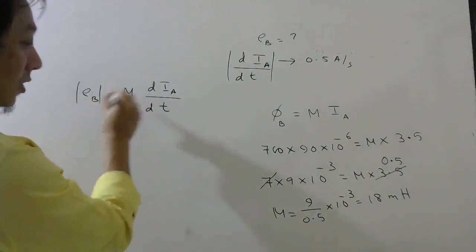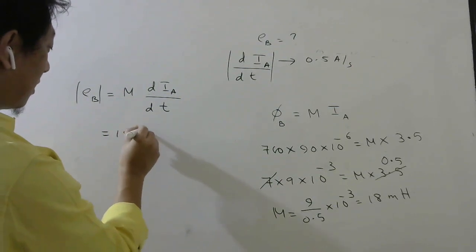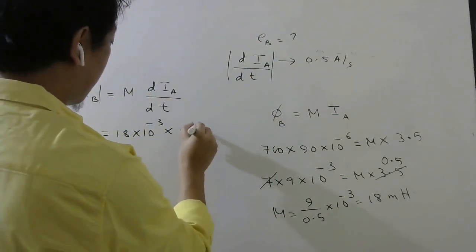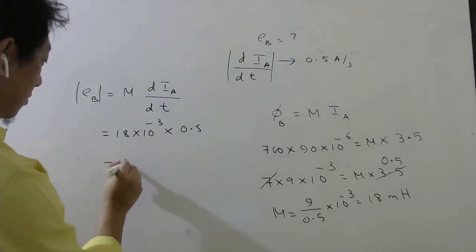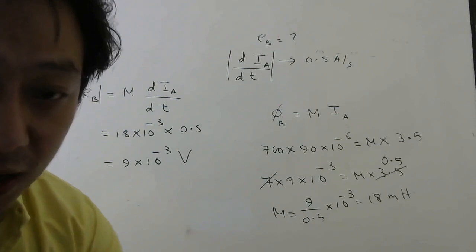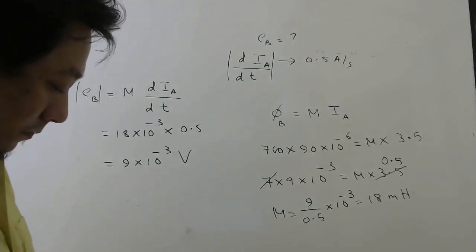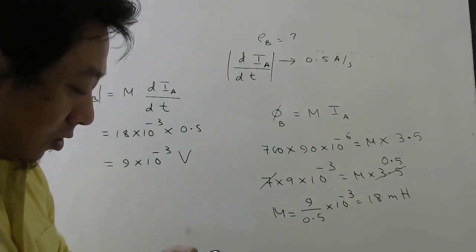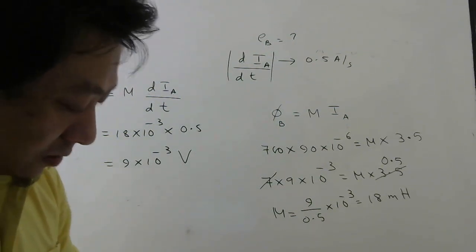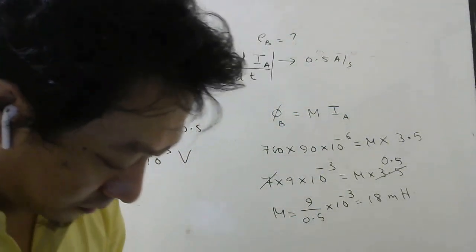So mutual inductance is 18 millihenry and current is changing at 0.5, so this is again half. So 9 into 10 power minus 3 volt. So it will be 9 millivolt, option D. In millivolt they are asking. Okay, 54, let us see now.